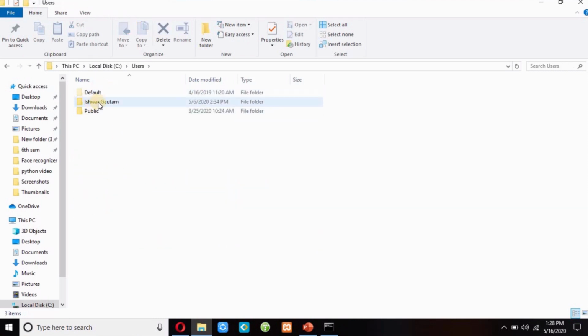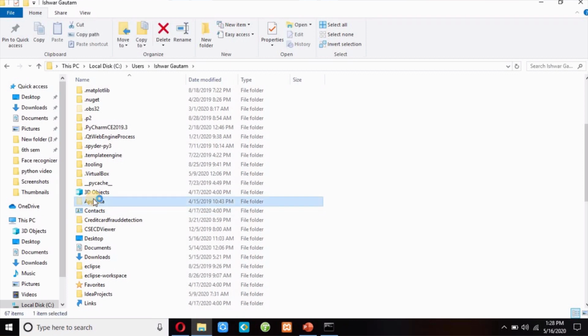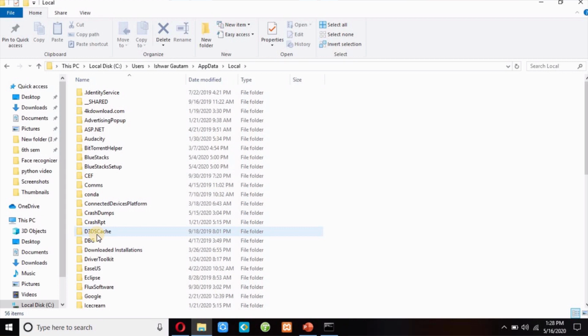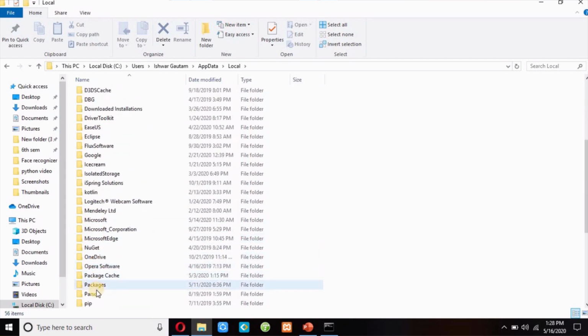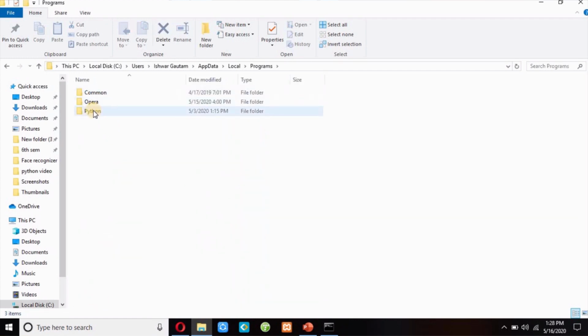In my case it is Ishwar Gautam, so I will open this folder, and then AppData, and then Local, and then Programs, and then Python 3.7.